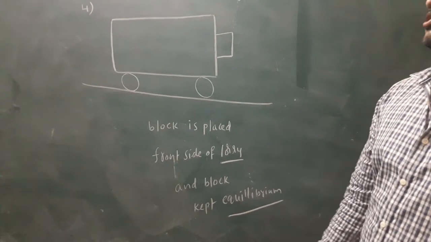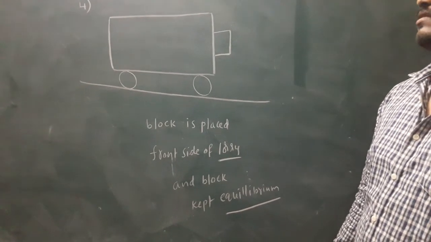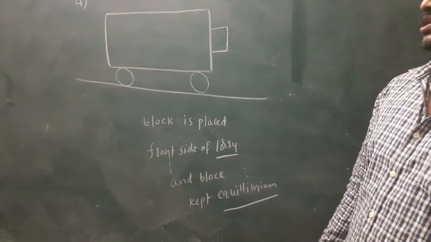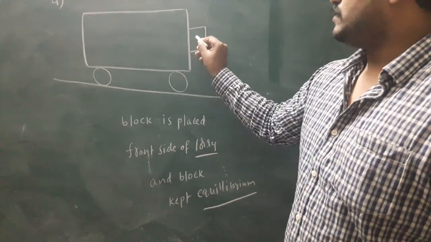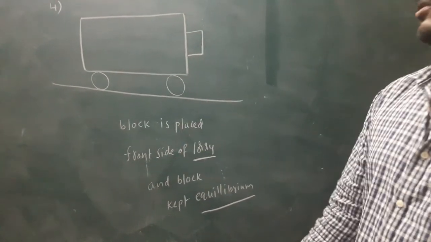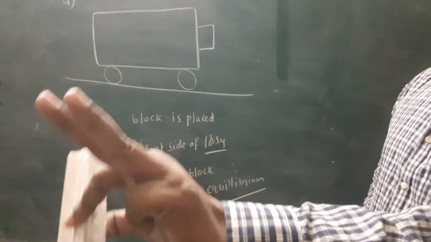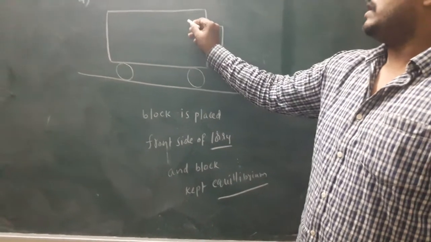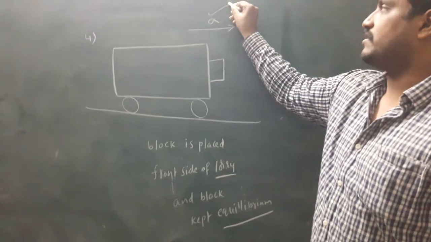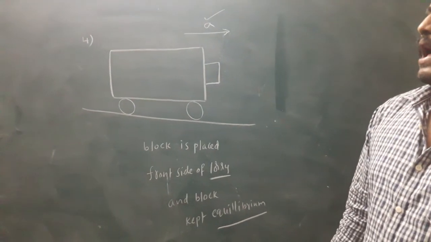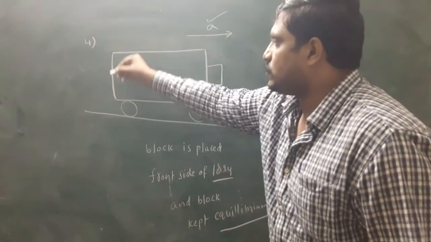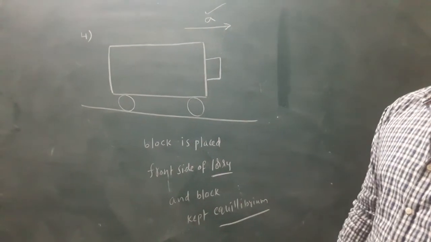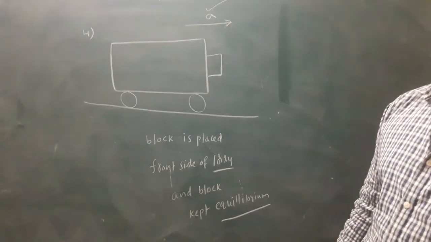In this situation, we determine the frictional force. Look here, this is the lorry, this is the block. How many bodies are there? Two bodies. The lorry has acceleration A. One body is accelerated, so this total system is called a non-inertial frame.